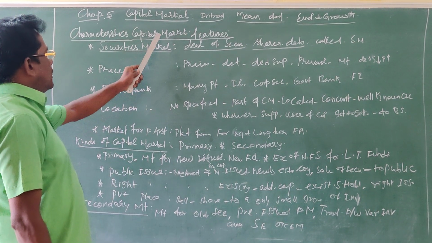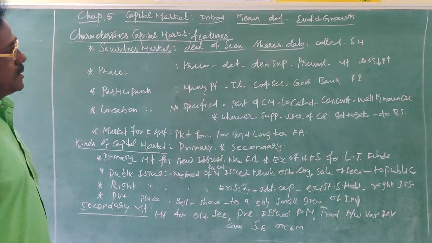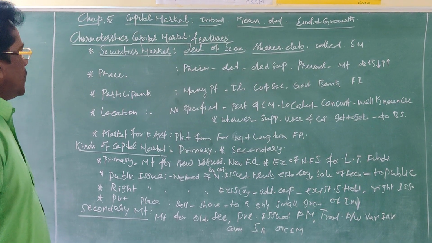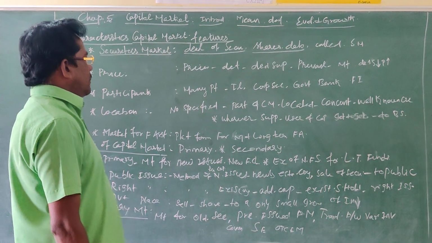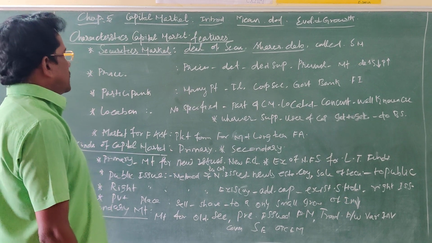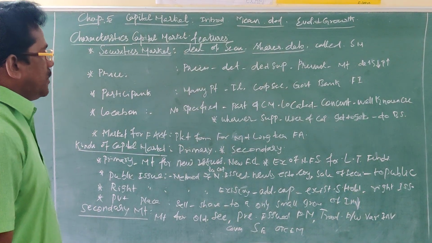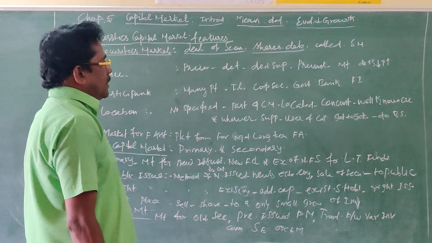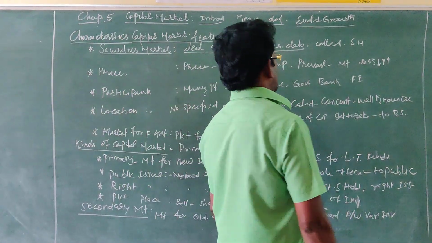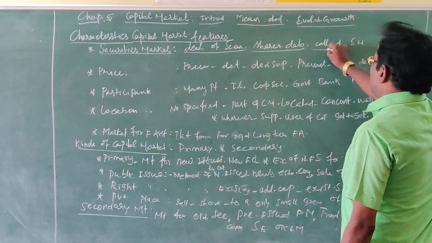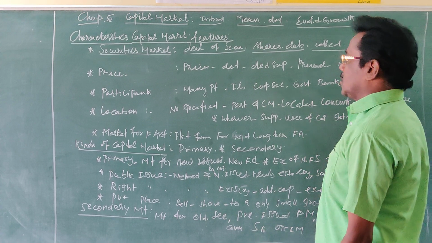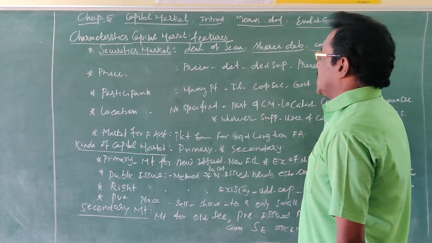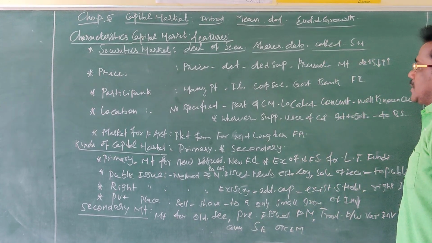That is why the capital market is called the security market. Security market means the market where securities are bought and sold for raising long-term capital funds. Sometimes it may be used for medium-term funds also.